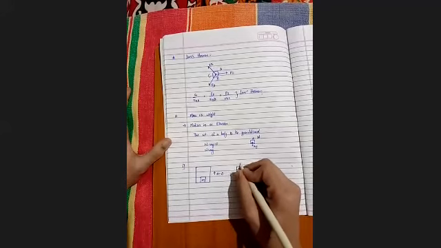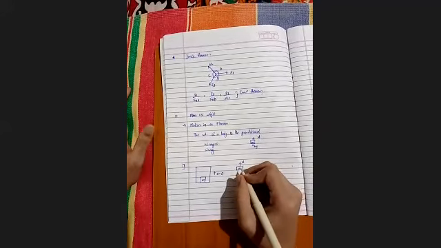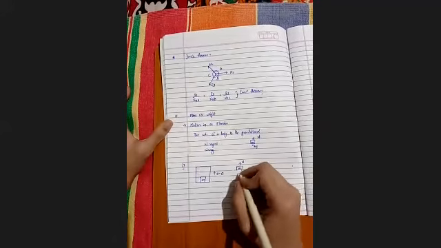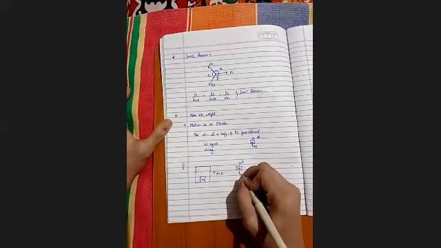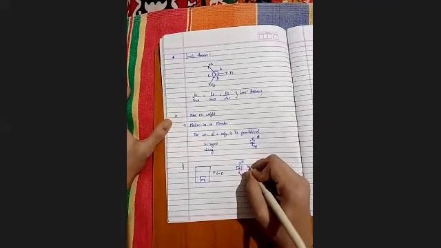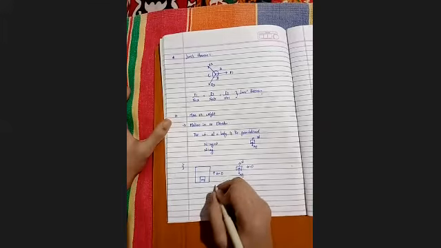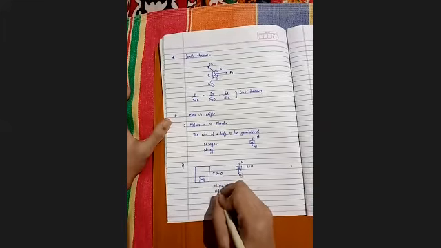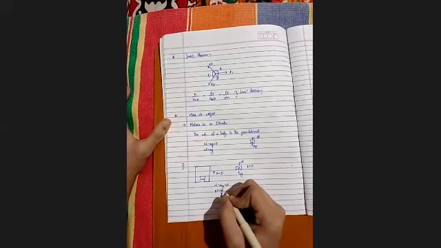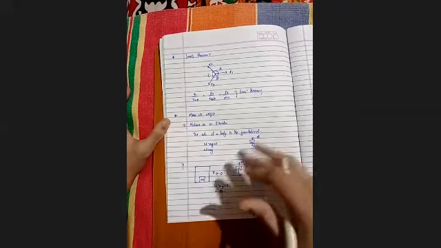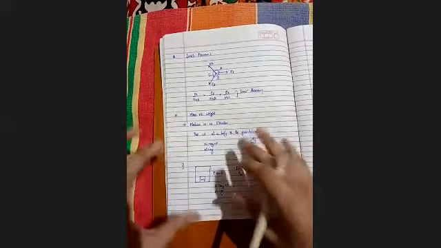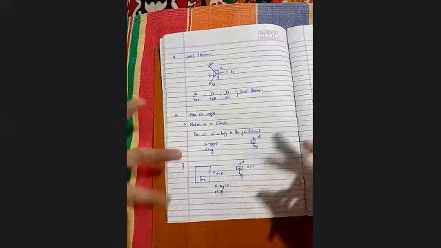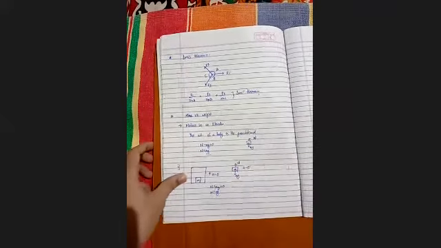So I'll be drawing a free body diagram for it. Normal reaction on the upward side, and mg on the downward side, and a is equal to 0. So we'll be getting that N minus mg is equal to 0, N is equal to mg, and here there's no change in the weight of the mass. So we find no change in the first case.